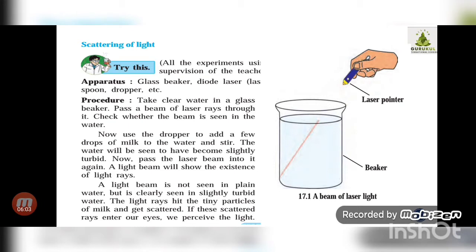So for the presence of light, a medium for scattering is required: tiny particles, dust particles, any kind of particle is a must. Here we have learned how the scattering of light takes place and what the conditions for it are.